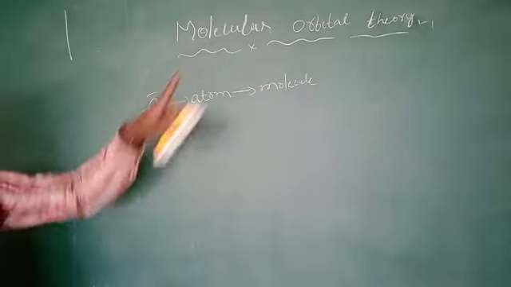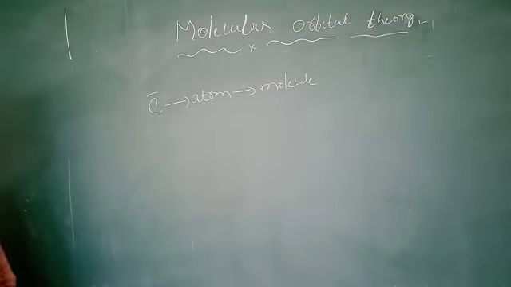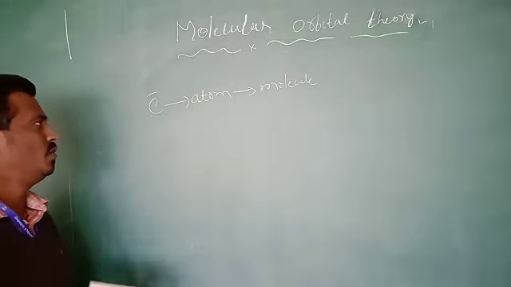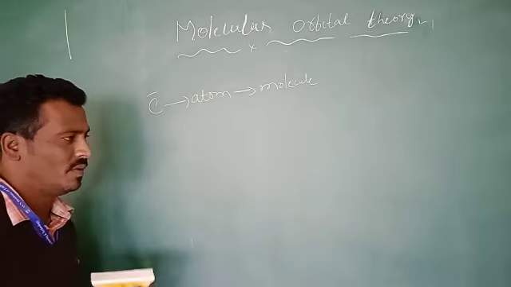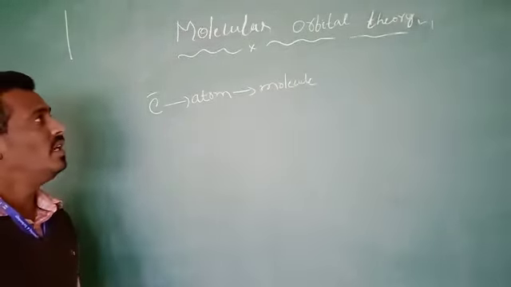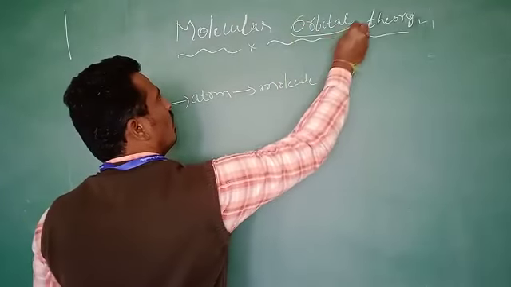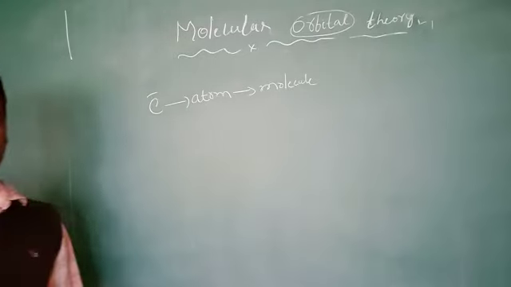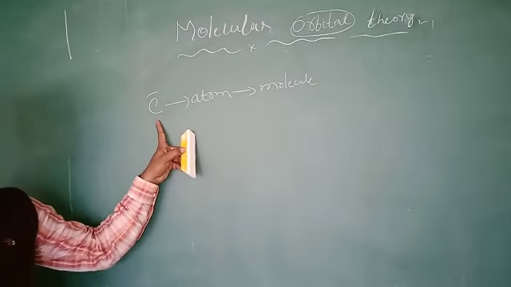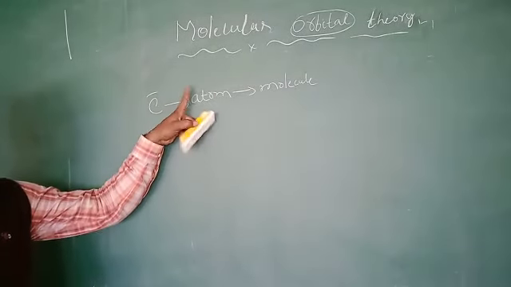Then, molecular orbital theory. If you want to understand the molecular orbital theory, you should understand the definition of an orbital. What is the definition of orbitals? We know the small particle is the electron.